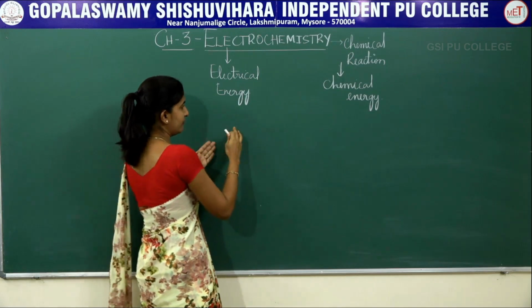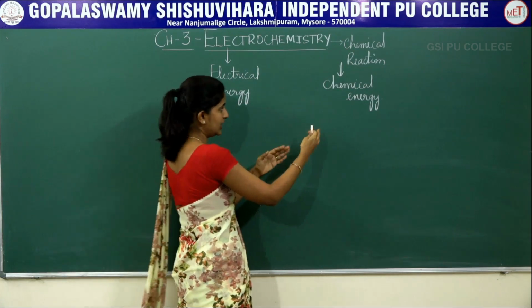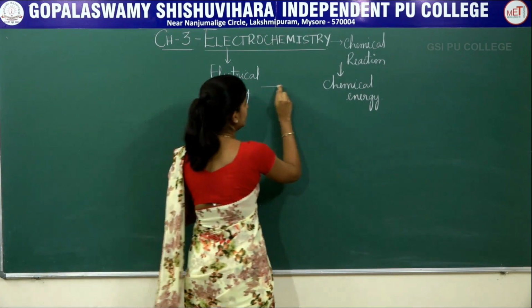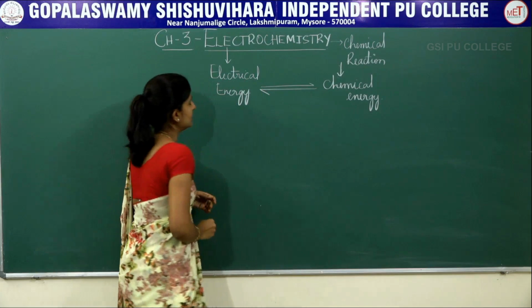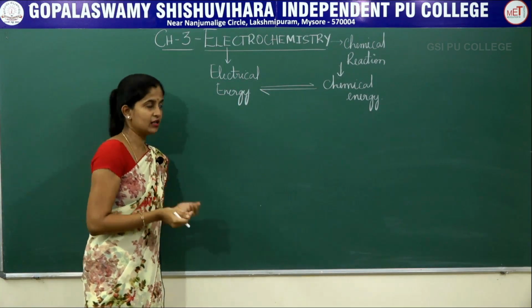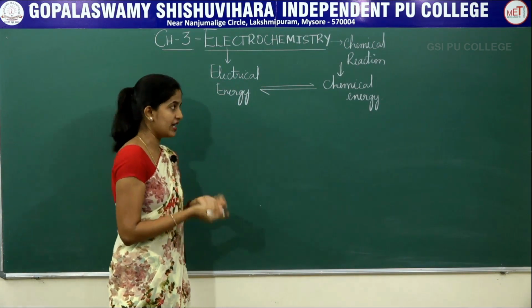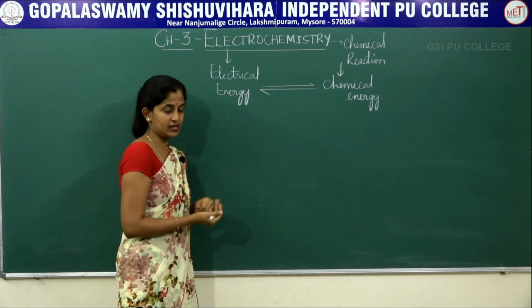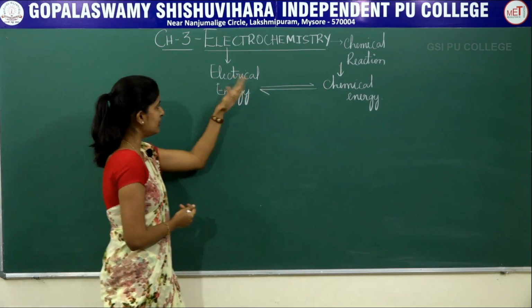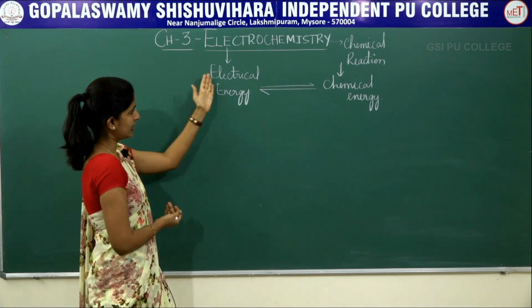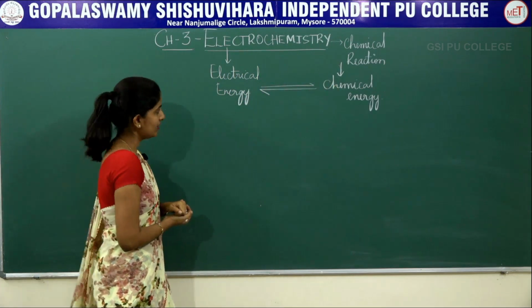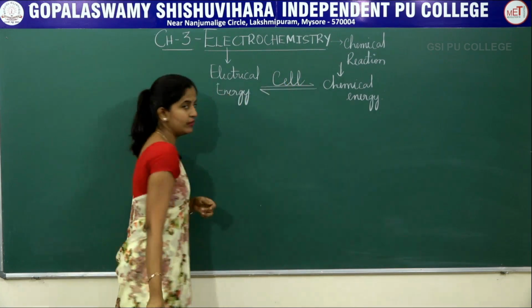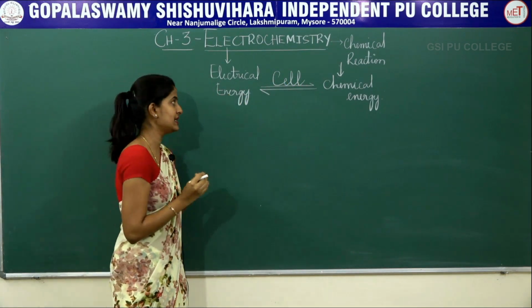This electrical energy can be interconverted into chemical energy, as well as utilizing chemical energy you can produce electrical energy. So it is an interconvertible thing. That is, using electrical energy you can conduct chemical reactions. Using chemical energy, that is the heat liberated, you can produce electricity. This interconversion of these two types of energies, electrical energy as well as chemical energy, can be done through a setup called a cell.